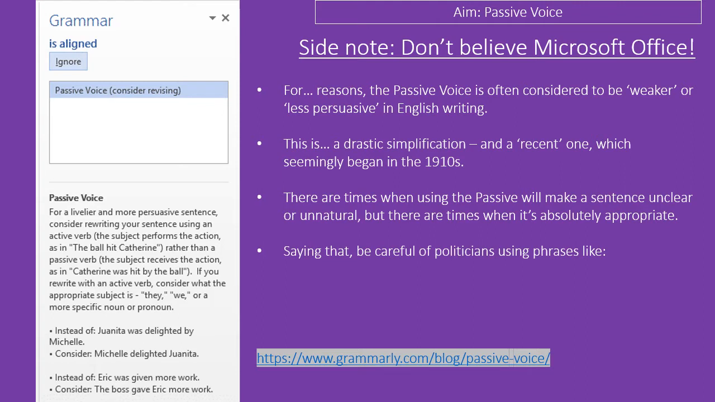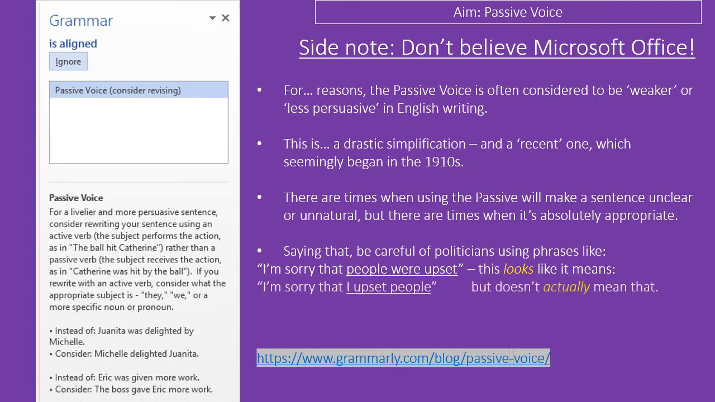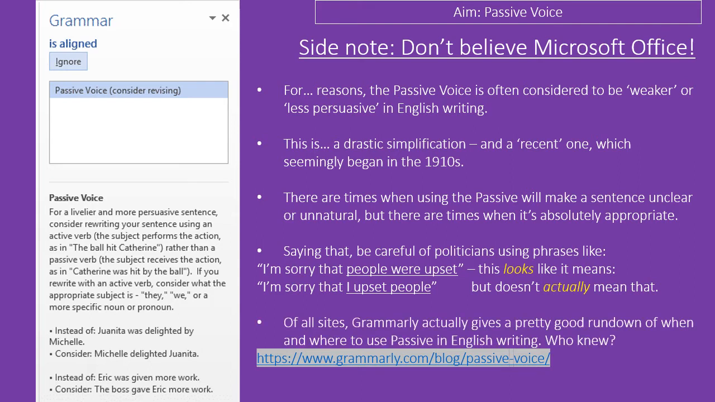Saying that, keep an eye on politicians using phrases like, I'm sorry, the people were upset. Notice the perfect passive verb there. Now that sounds like it means, I'm sorry that I upset people. It doesn't actually mean that though. I'm sorry that people were upset is something people say when they don't actually want to apologise. If you'd like to know more about this, Grammarly, of all places, does a pretty good rundown, link there.